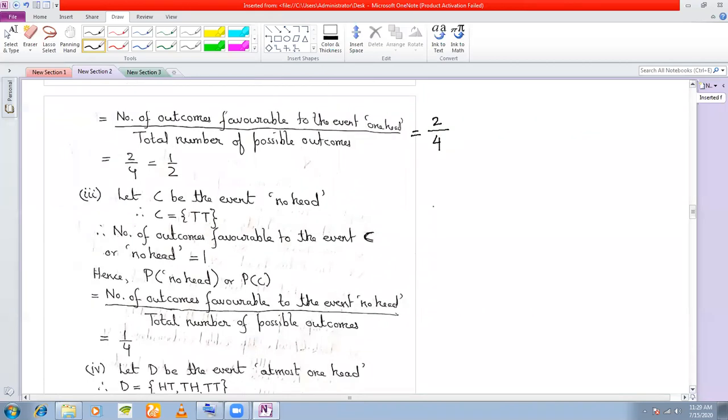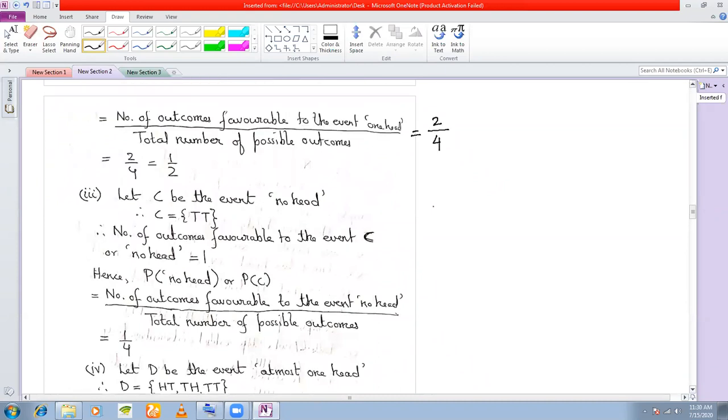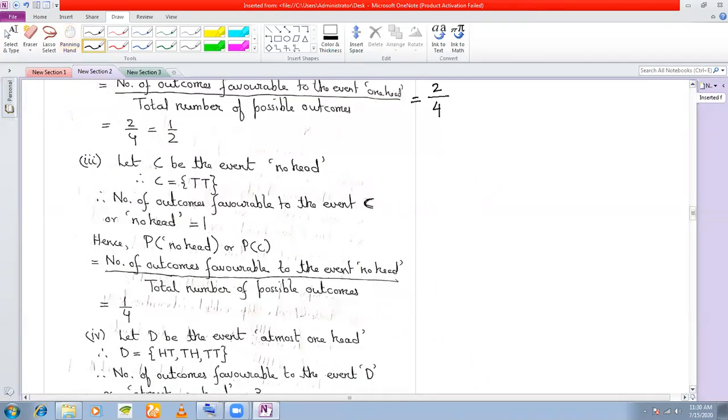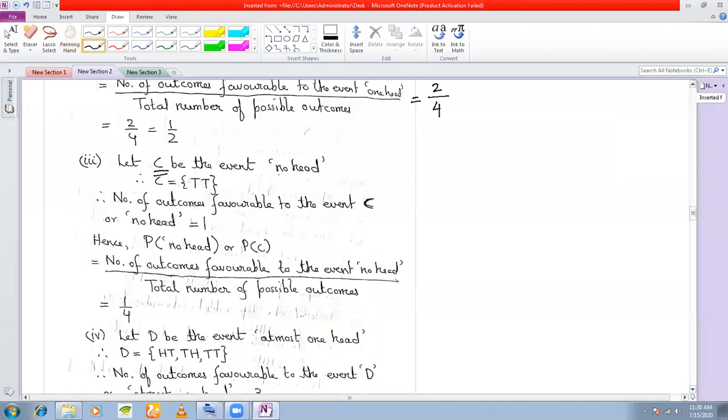Third question was find the probability of getting no head. No head. See, so the last one. So I have defined the event C according to the question. I have defined the event C as no head.